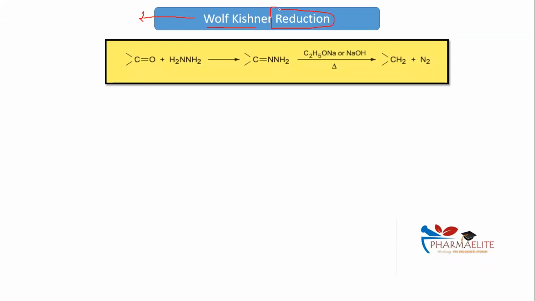Rishi, just help me to understand one thing. When I say reduction, can I say reduction matlab removal of oxygen and addition of hydrogen? Do you all agree with this? Perfect, Nihal. Okay, so we all are sure that reduction means removal of oxygen and addition of hydrogen. So somewhere in this entire name reaction, oxygen would come out, which might be there in the reactant, and in product hydrogen will get added, right?